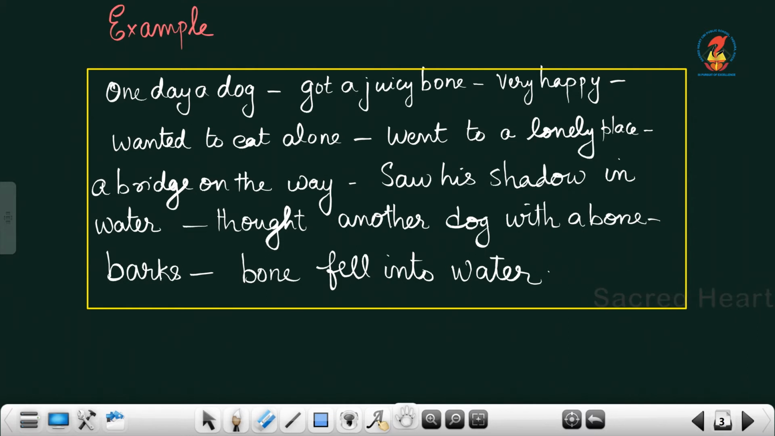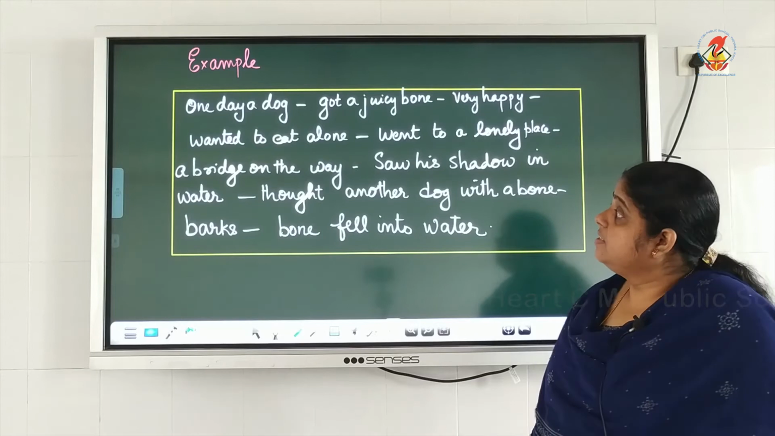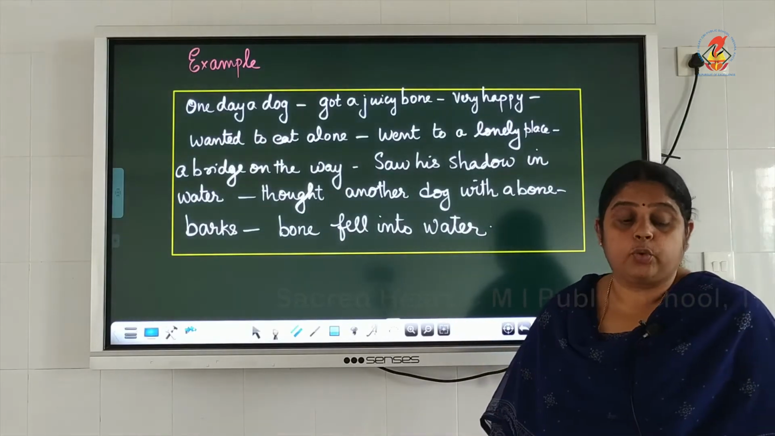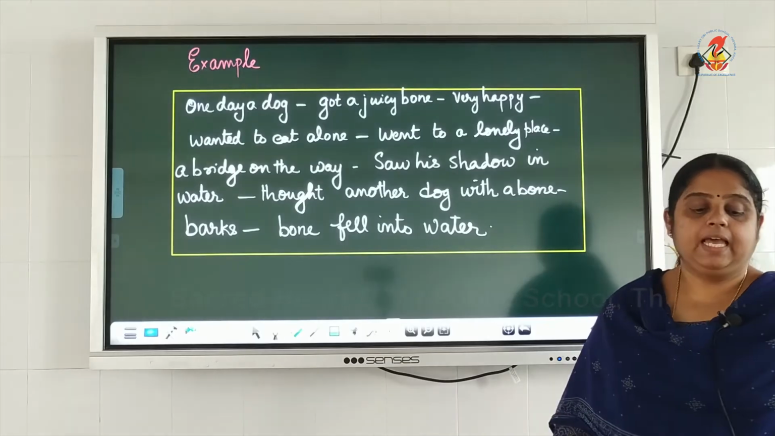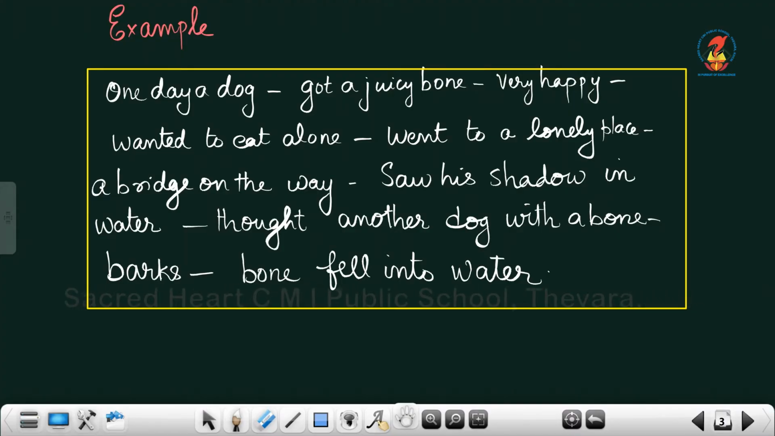See, in your worksheet, page number 13, there is an outline given. All of you have heard this story. That is, one day a dog got a juicy bone. Okay? Very happy. Wanted to eat alone. Went to a lonely place. A bridge on the way. Saw his shadow in water. Thought another dog with a bone. Barks. Bone fell into water.